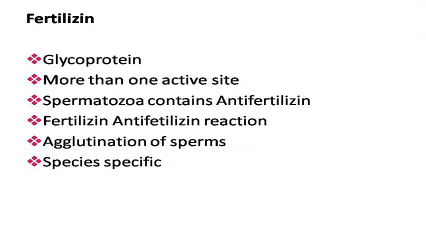It has more than one active site. The spermatozoa contain antifertilizin. The fertilizin-antifertilizin reaction results in the agglutination of spermatozoa, and this reaction is species specific.